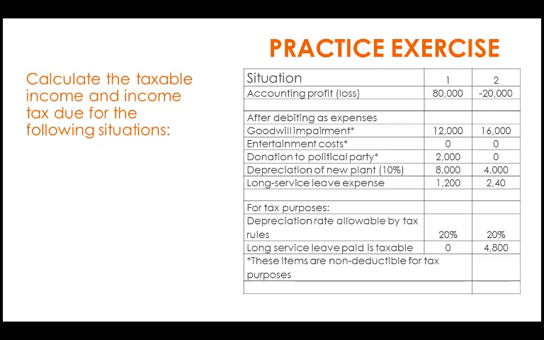Let's try a sample exercise here. We have situations 1 and 2. In the first situation we have accounting profit, and in the second situation we have accounting loss.